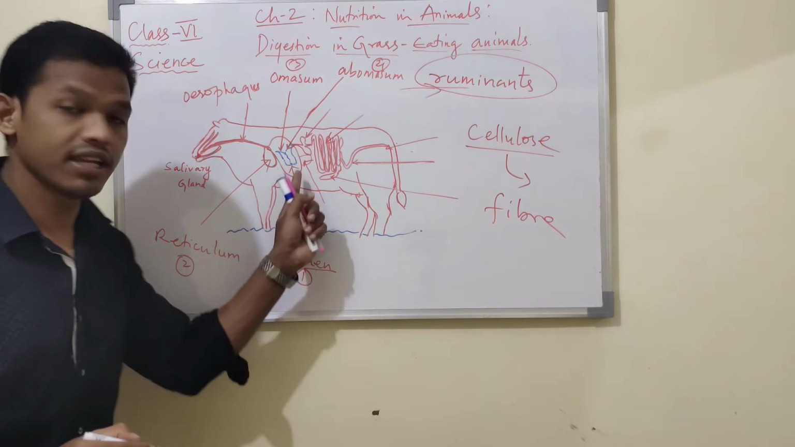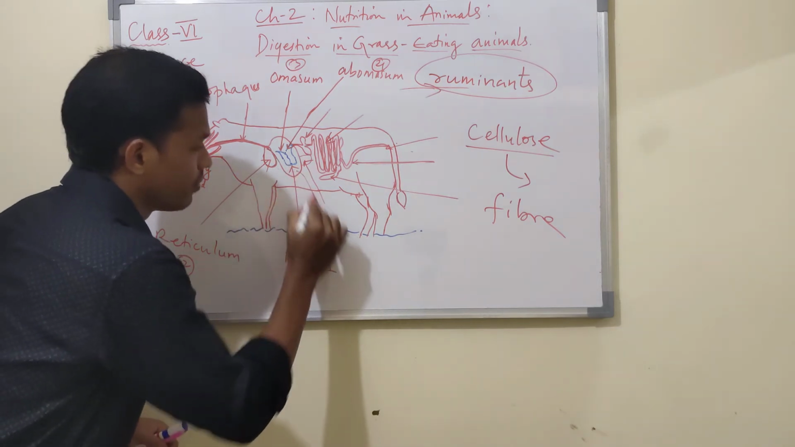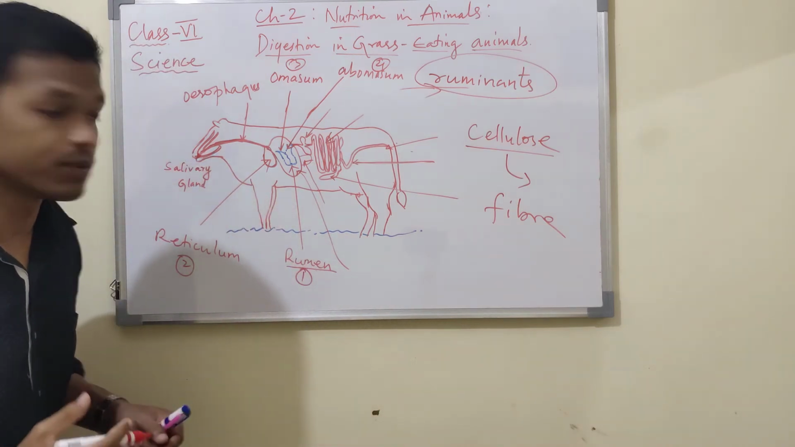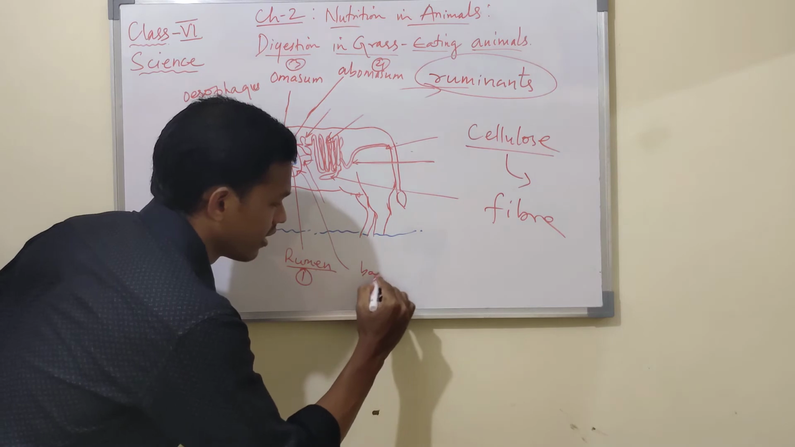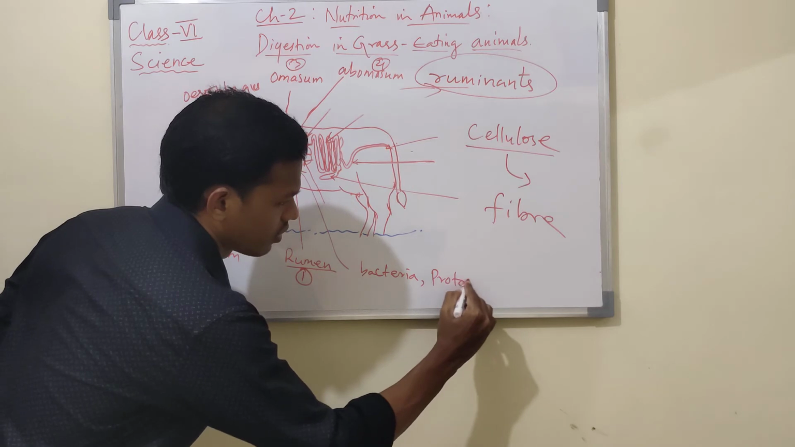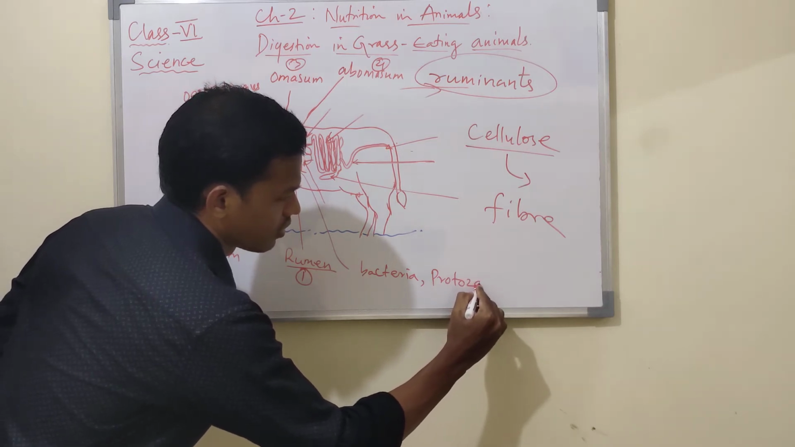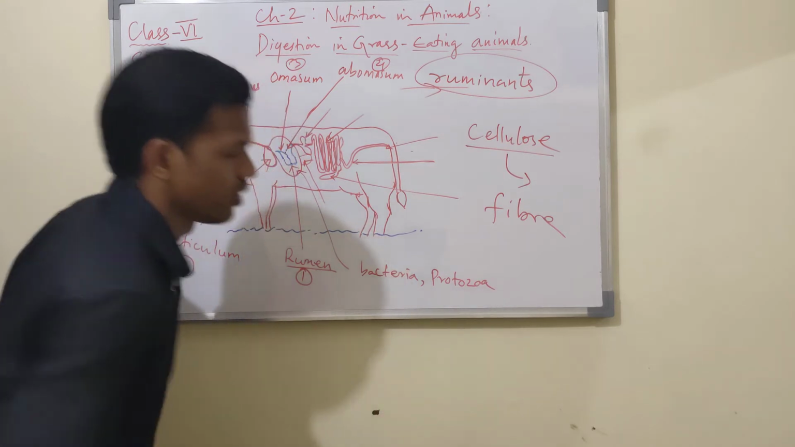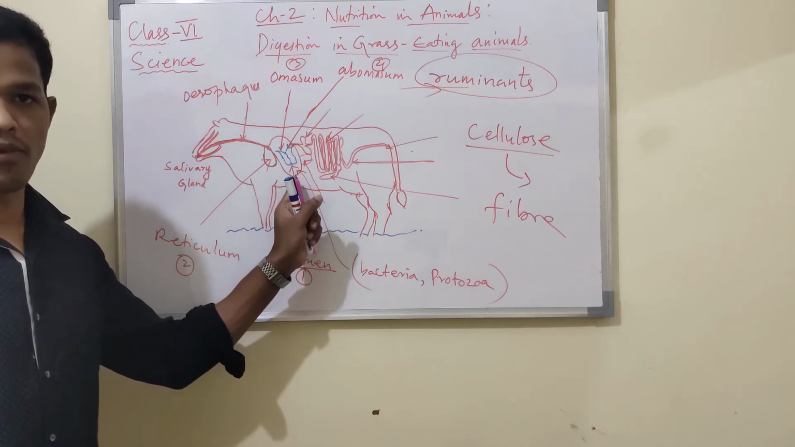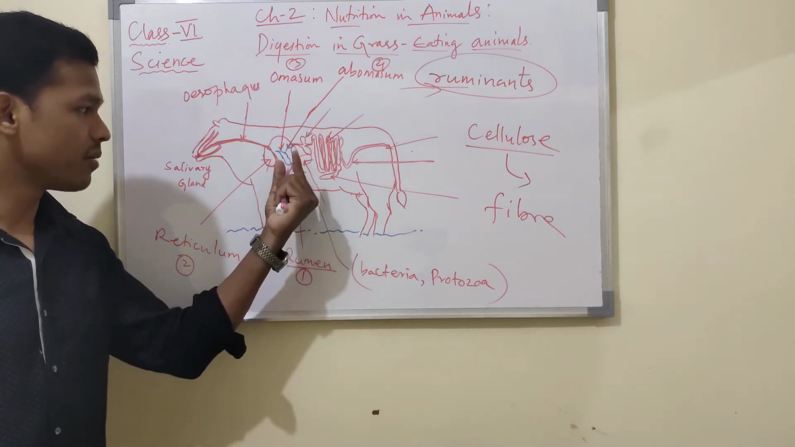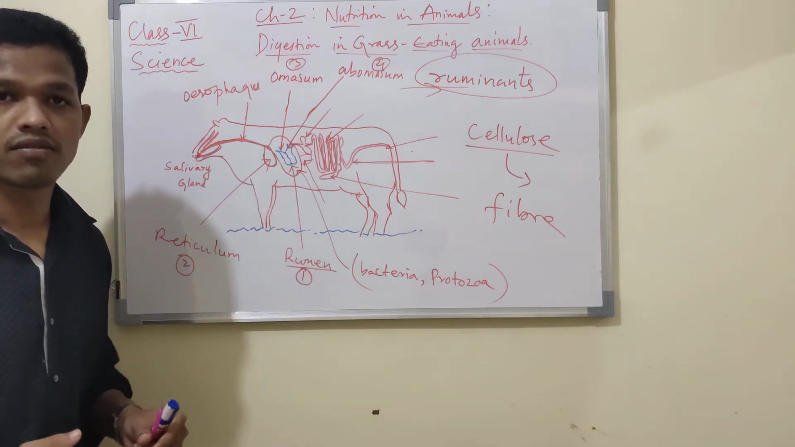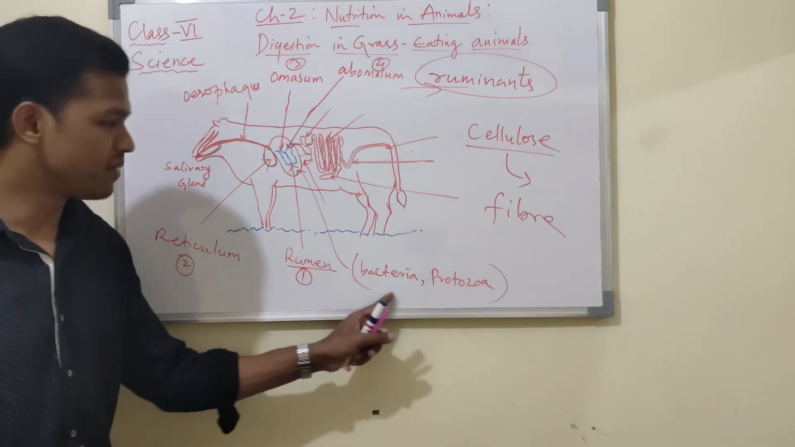In the rumen, what is present so that the food is broken down into smaller pieces? Bacteria and protozoa are present in the rumen. These bacteria and protozoa break down the cellulose into smaller, simpler substances.